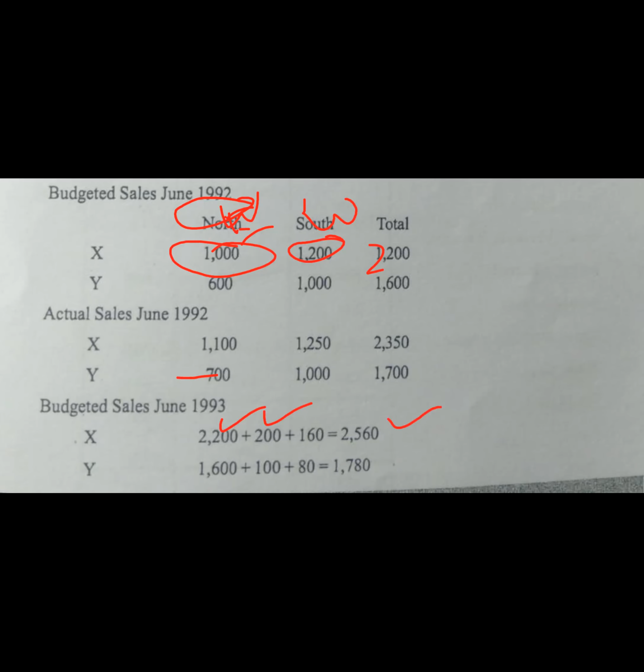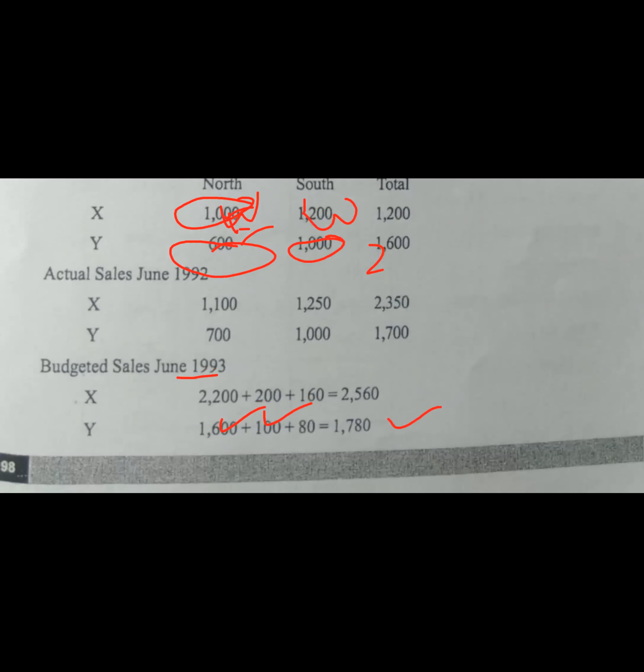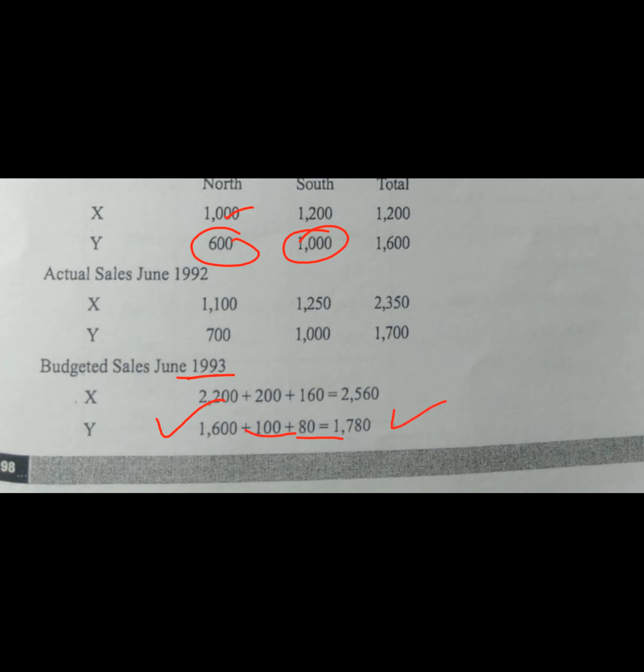Similarly for product Y, we are having budgeted figures of 600 and 1000, so total 1600, and 180 are increasing in 1993, so total 1780.